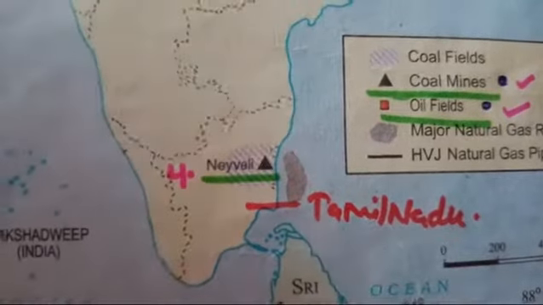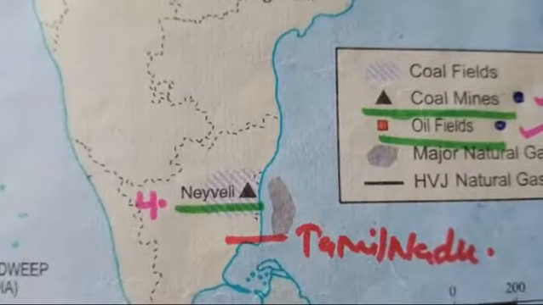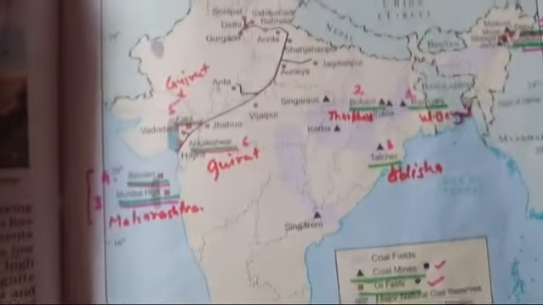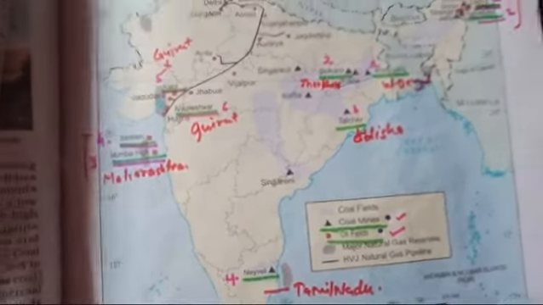So these are the coal mines which you have to locate in outline political map of India in map number 2. So in map number 2 you have to locate oil fields and coal mines, and you have to fill with the state name so that you will remember in examination. Very neat and clear handwriting you have to fill the map.